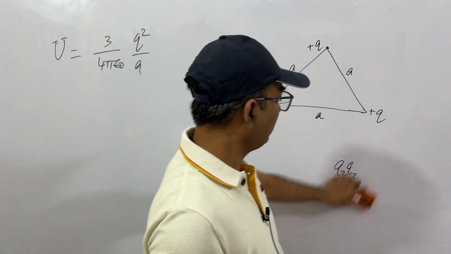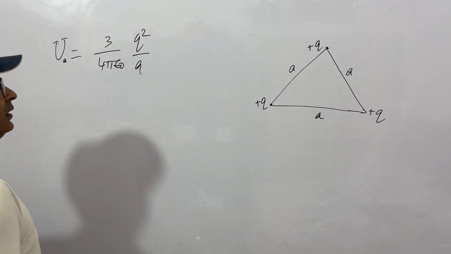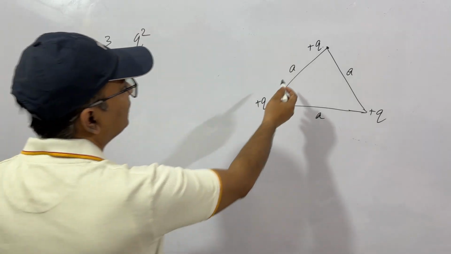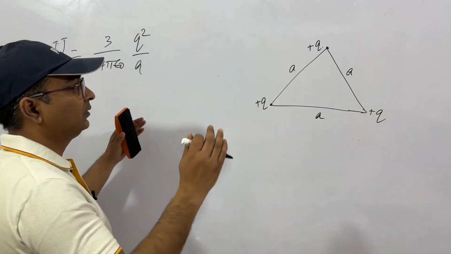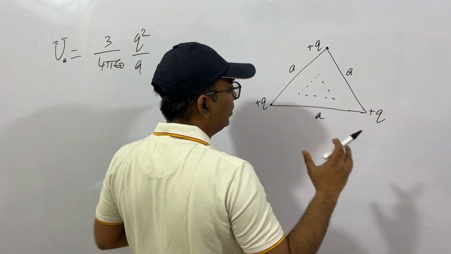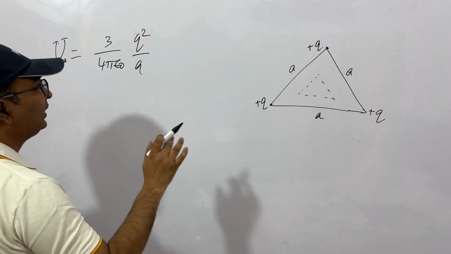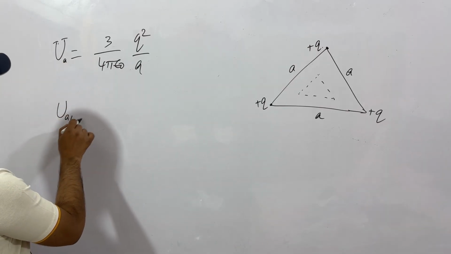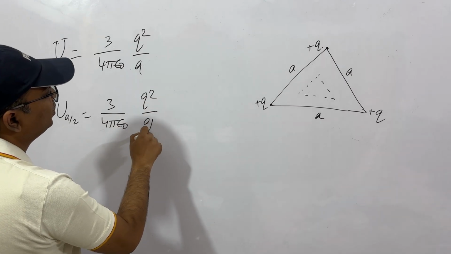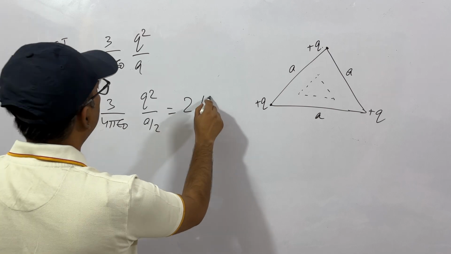Easy, very easy. Now let this be with side A. It says, what will be the total work done in reducing the sides to A by 2? That is, we'll have another equilateral triangle, but the length of the sides will be A by 2. So obviously we'll have to apply energy. We know that for A, the energy is this. So for A by 2, the energy will be 3 by 4 pi epsilon 0 Q square by A by 2, that is twice of this UA.